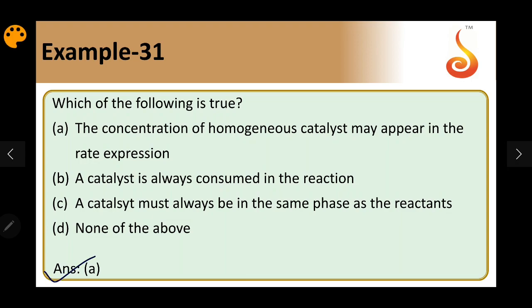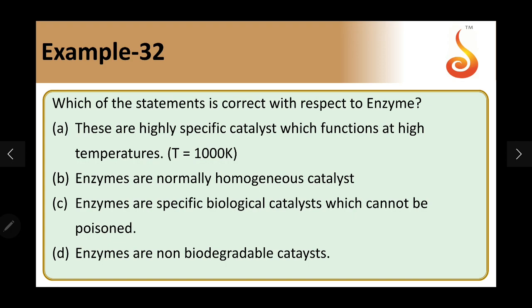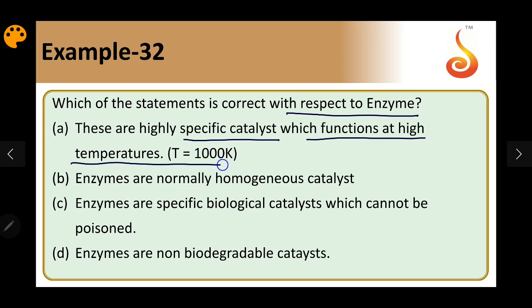Example 32. Which of the following is correct with respect to enzymes? Enzyme catalysts are highly specific, they are highly active as catalysts, and they catalyze the reaction up to 10 power 6 to 10 power 8 times. Option A says these are highly specific catalysts which function at a high temperature, 1000 Kelvin. This is impossible. The temperature has to be the optimum temperature, around 37 degrees Celsius. Most enzymes are active around 310 to 320 Kelvin. So this is wrong.